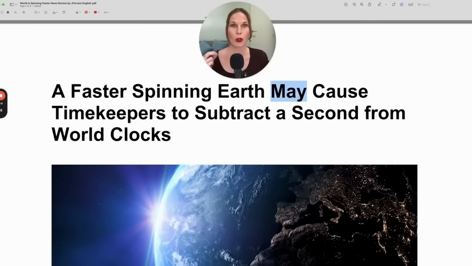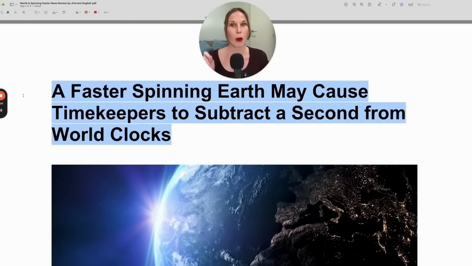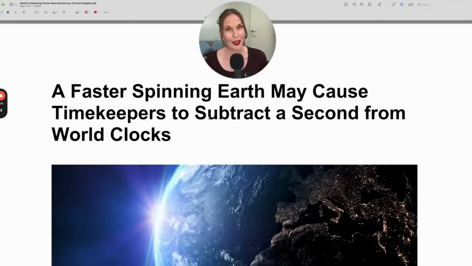May is a modal verb and it suggests possibility. So this is possible, but it isn't guaranteed. So this may not happen. May not, the negative, may not happen, because may is only a possibility, not a certainty. Now notice grammatically we have our modal verb plus our base verb. The verb is to cause, but we don't say may to cause. We just use the base verb following a modal, may cause.